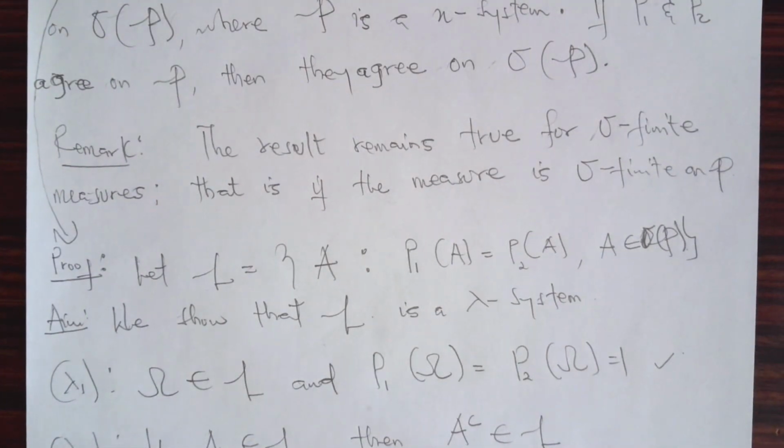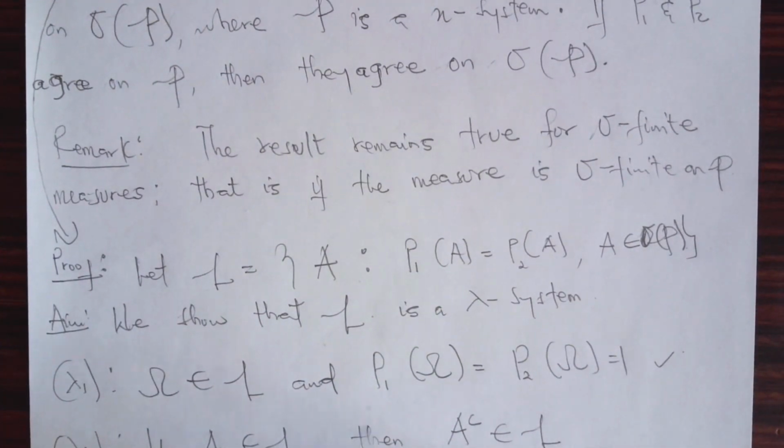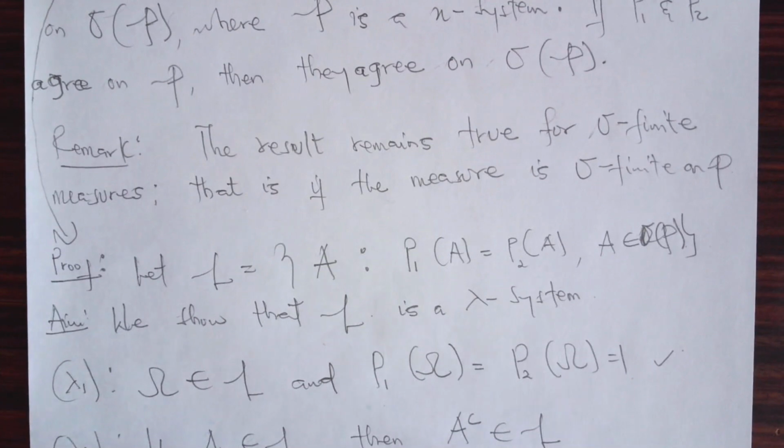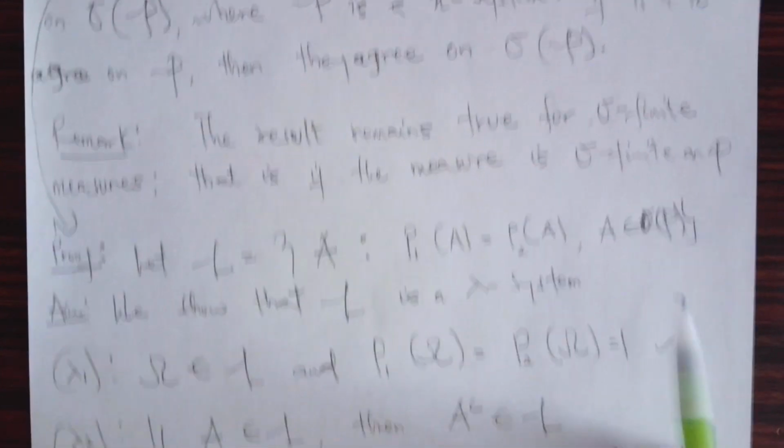By condition 1, for this class to be a lambda system, we need the whole space to belong to that class. If the whole space belongs to that class, then P1 and P2 have to be equal on it. So if you take the whole space to belong to L, then it implies that P1 on the whole space should be equal to P2 on the whole space, and they both give us 1. So it's ticked. Hence, the whole space indeed belongs to L.